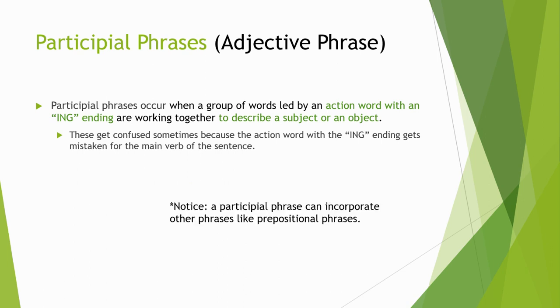Now, notice one thing. A participial phrase, and this is true for other phrases as well, can incorporate other phrases like prepositional phrases. And this is usually the case. If we have a phrase that has a phrase within it, that phrase within is usually prepositional. So we watched the cars speeding down the highway. The underlined part is a prepositional phrase, but it's part of a bigger participial phrase, speeding down the highway.